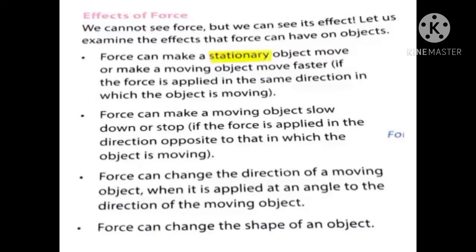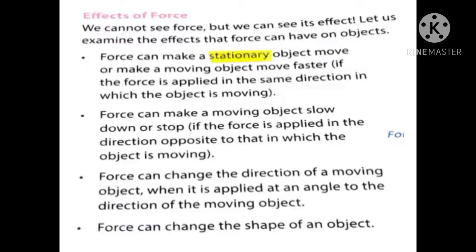Next one is effects of force. What is the effect of a force applied on an object? The first one is you can make the object move. By applying a force on an object, you can make the object move, either move it to a further distance, or sometimes you can make the object move with the same speed in the same direction.